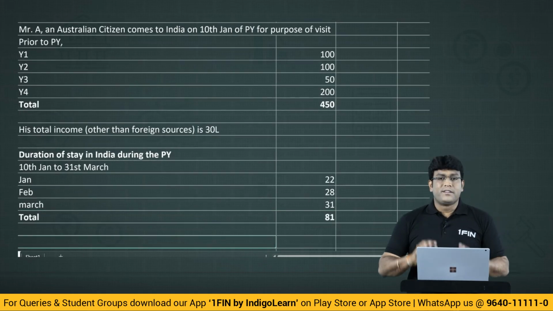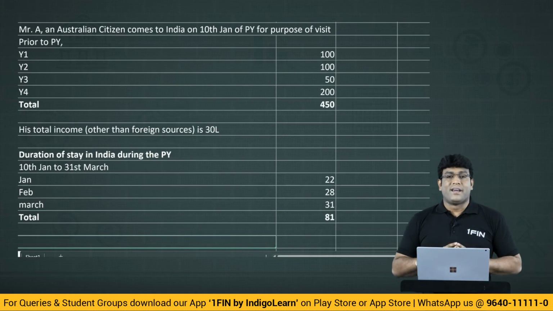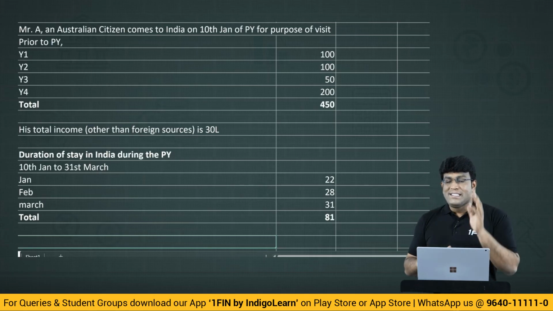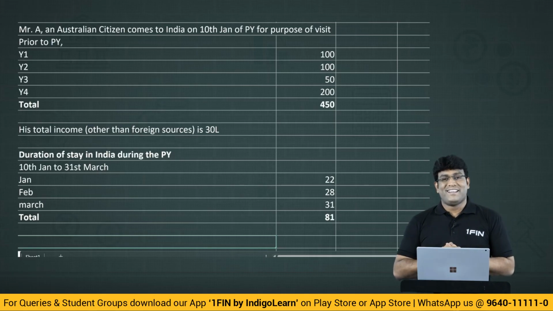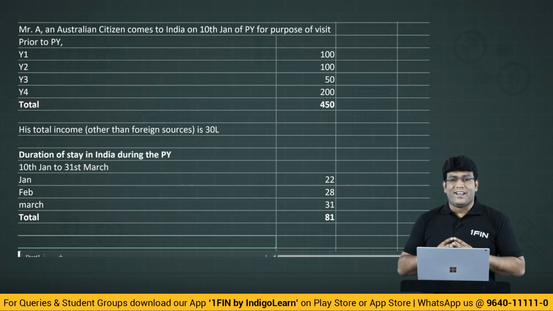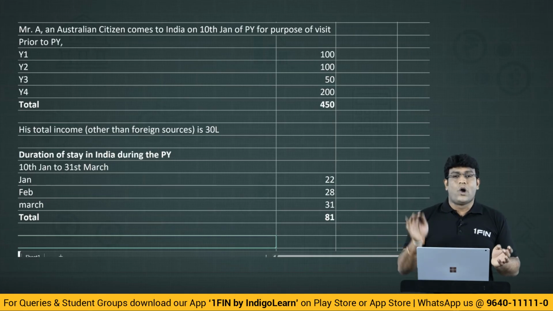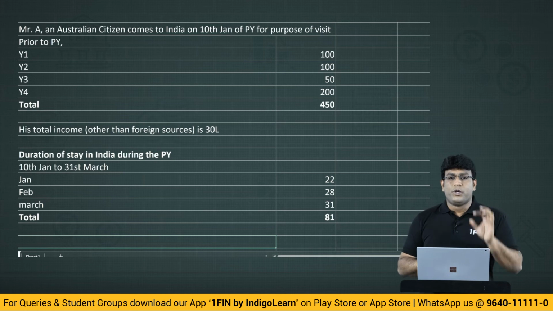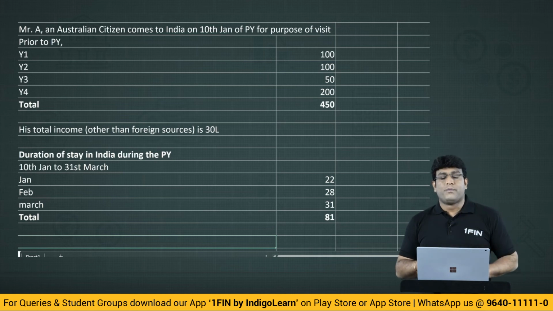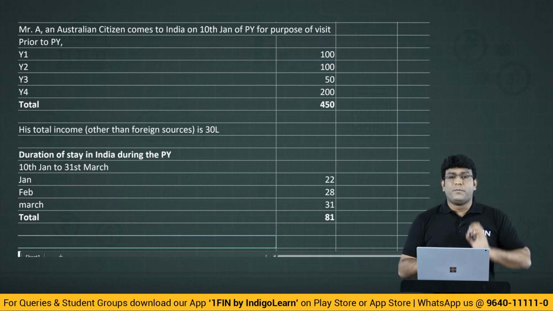Tell me, guys, think very properly and tell me the answer according to you. What is the residential status, friends? Your brain will automatically tell, sir, the answer is non-resident because he is not in India for 182 days or more. Or some student might tell, sir, he is a non-resident because he is not in India for 120 days or more during previous year and 365 days or more during 4 years preceding the relevant previous year.